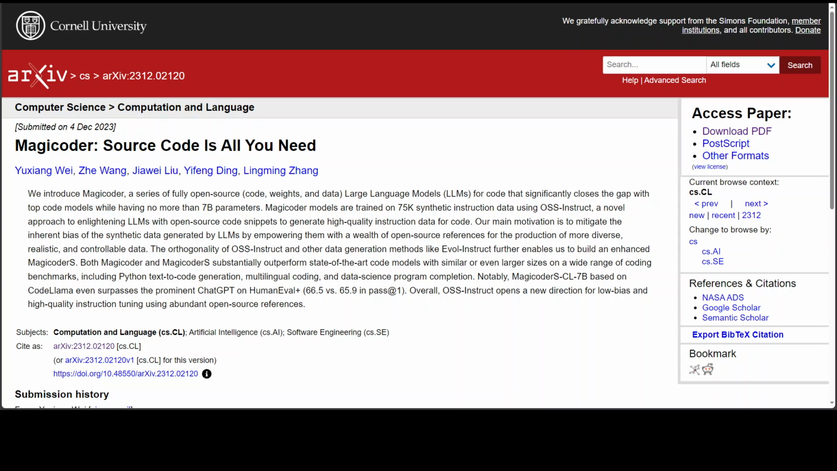These researchers, whose names are here, developed OSS Instruct, which is a method to integrate open source code into LLMs. This approach enriches synthetic instruction data, leading to more diverse and realistic outputs. They combined this with existing methods to create an enhanced MagiCoder model. And the results are outstanding.